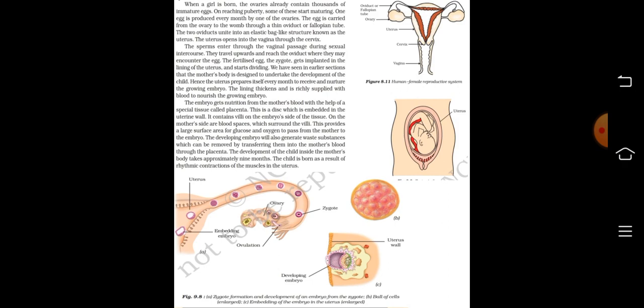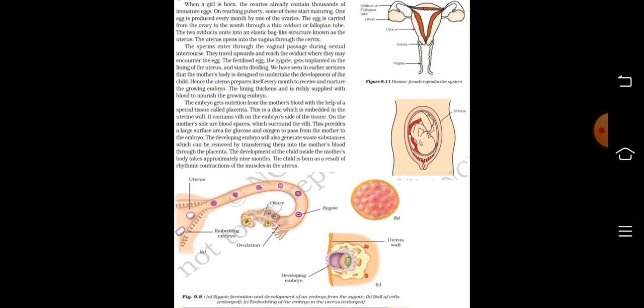The sperms enter through the vaginal passage during sexual intercourse. They travel upwards and reach the oviduct where they may encounter the egg. The fertilized egg, the zygote, gets implanted in the lining of the uterus and starts dividing. We have seen in earlier sections that the mother's body is designed to undertake the development of the child. Hence, the uterus prepares itself every month to receive and nurture the growing embryo.